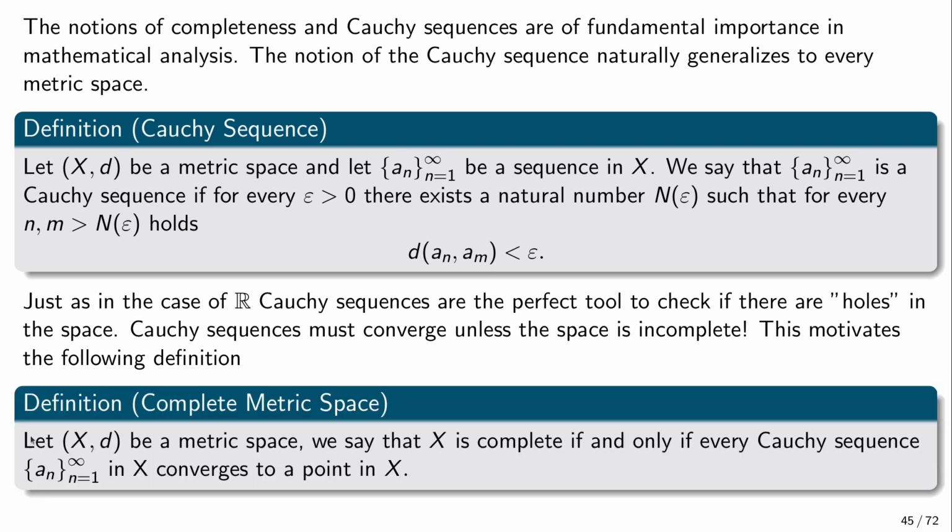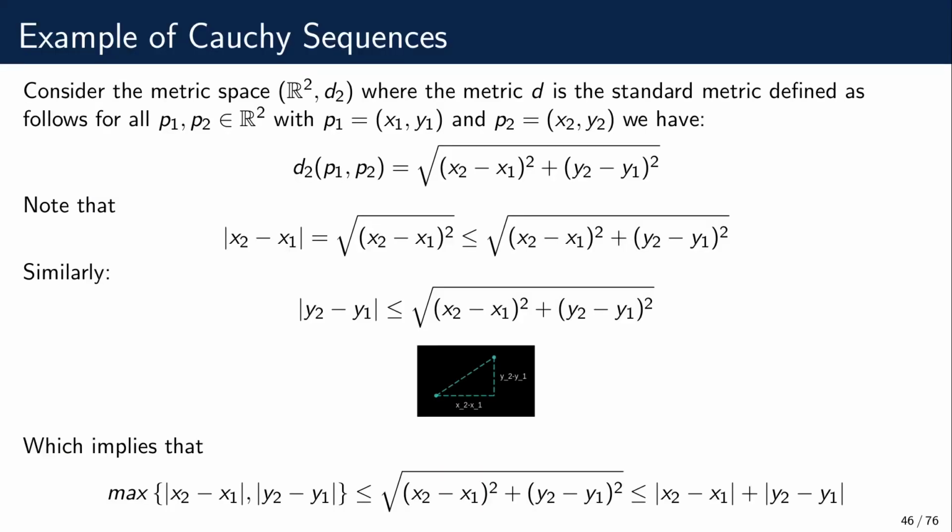So a metric space X is said to be complete if and only if every Cauchy sequence converges to a point of X. And we've actually proved that the real line, the set of real numbers with the metric d(x,y), which gives the distance as just the absolute value of x minus y, forms a complete metric space, and this actually stems from the completeness axiom.